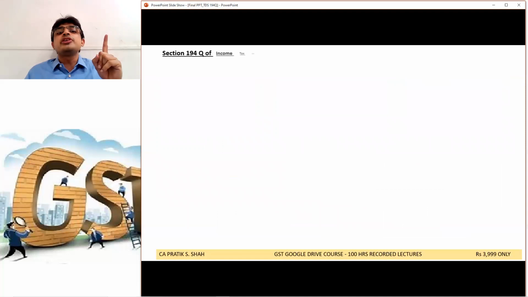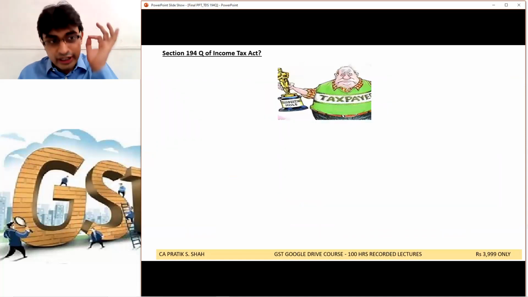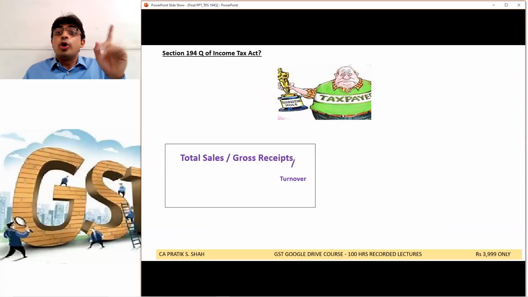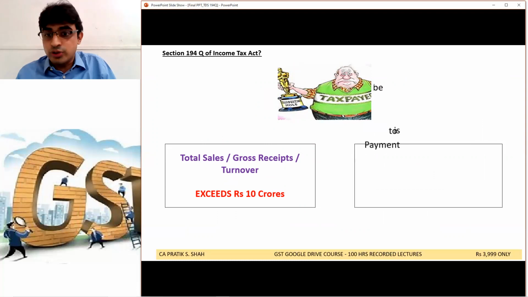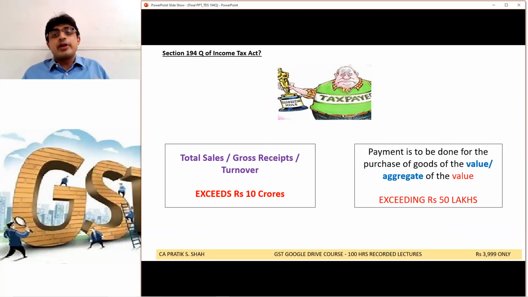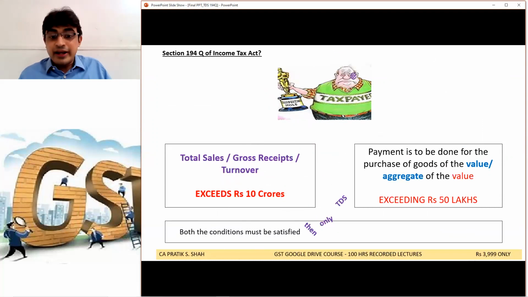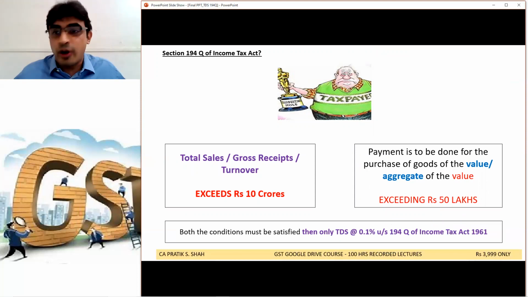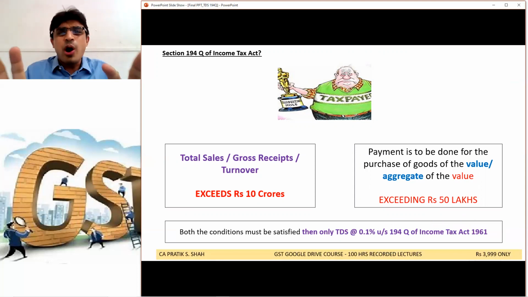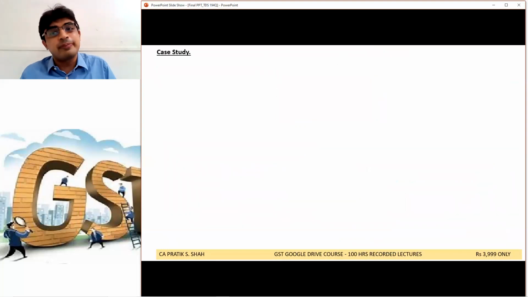So there are two conditions here. Section 194Q is applicable only to the taxpayer whose total sales or gross receipts in the preceding year exceed rupees 10 crore. And second, payment to be made to the seller exceeds rupees 50 lakh. Correct? Both conditions must be satisfied. Then only TDS at the rate of 0.1% is applicable. Else not. So small taxpayers, do not worry. This is applicable only to large taxpayers, as additional compliance. Correct?